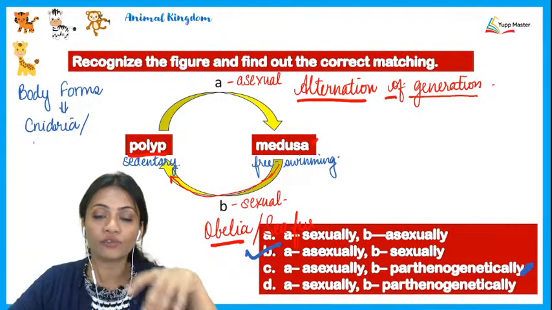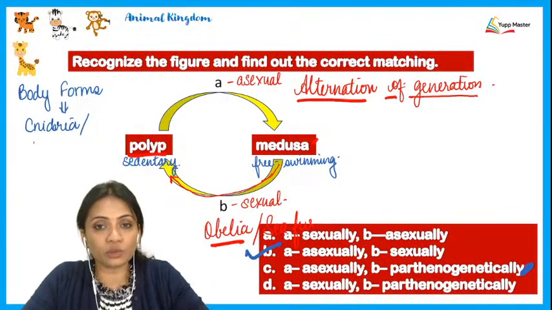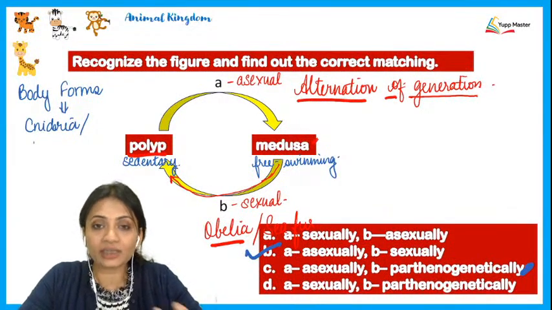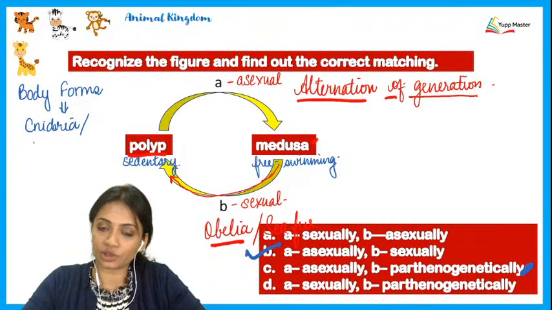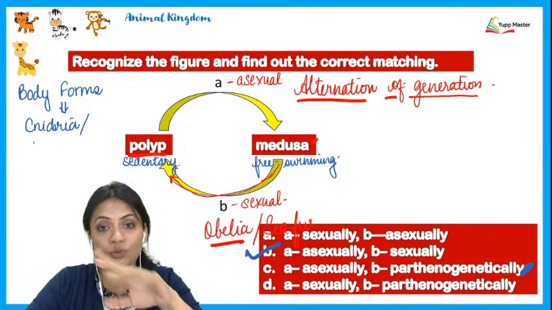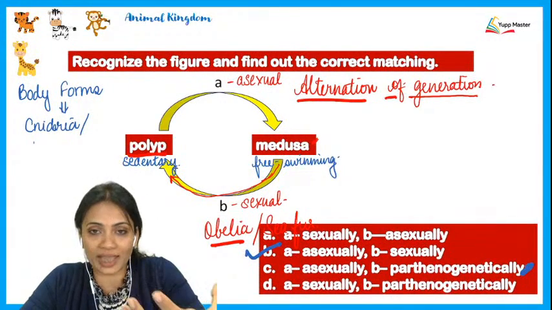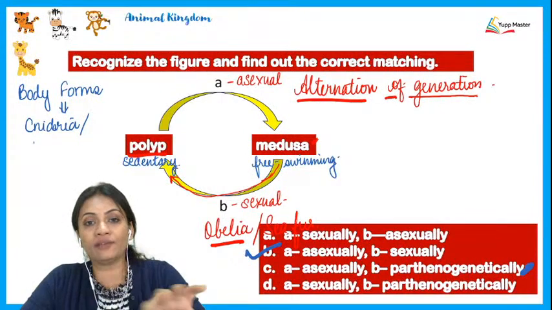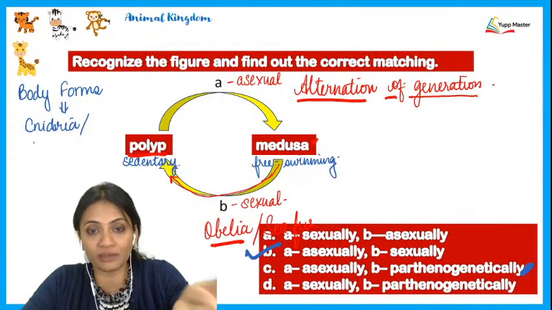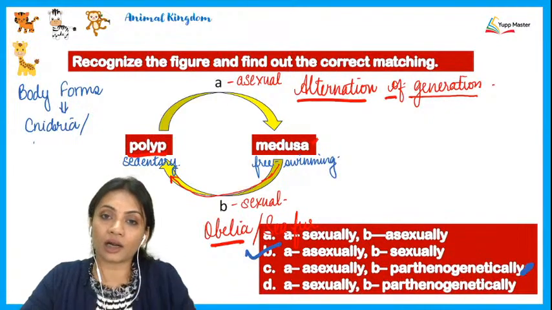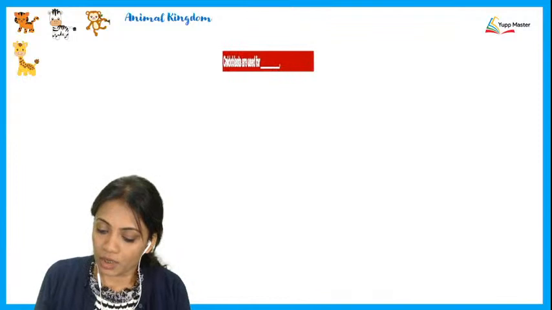Parthenogenetically means that a new organism can come into existence without any sort of reproduction taking place, meaning there's not going to be a sexual reproduction, there's not going to be an asexual either, but as soon as the eggs are laid by the female, even without the sperms coming in, the egg would develop into an individual, as we see in certain arthropods like that of the honeybee.